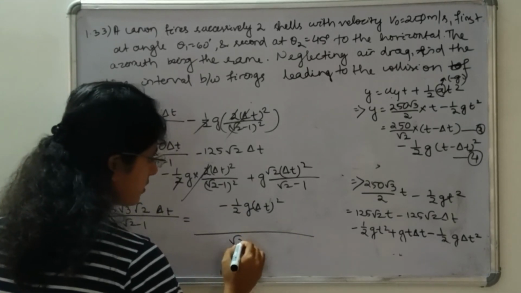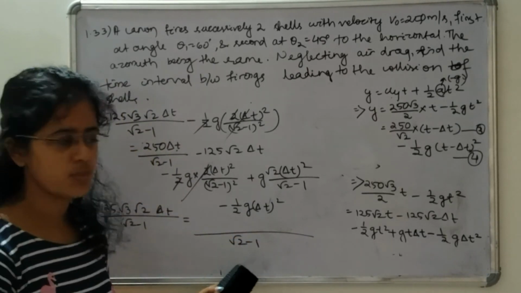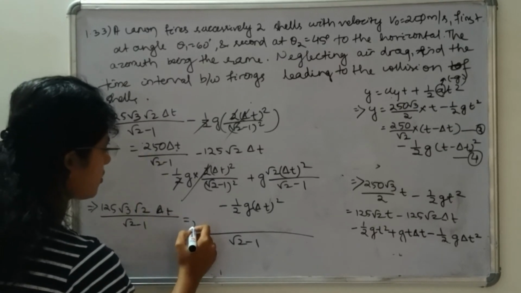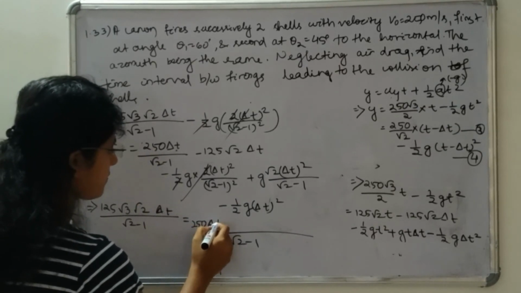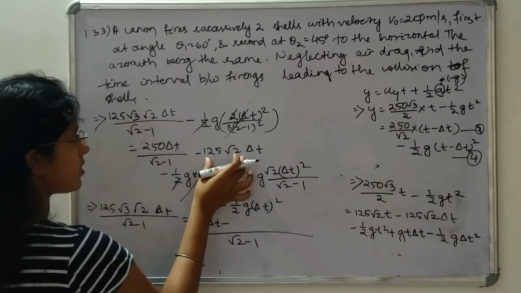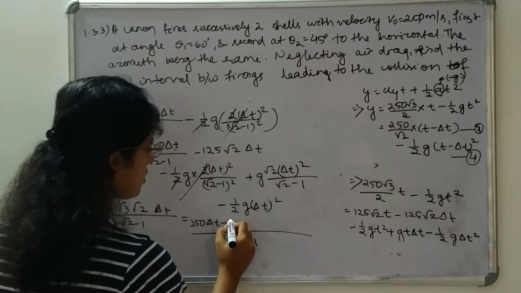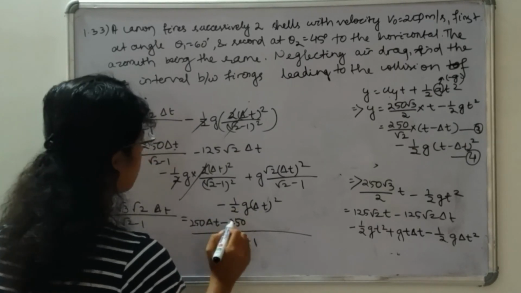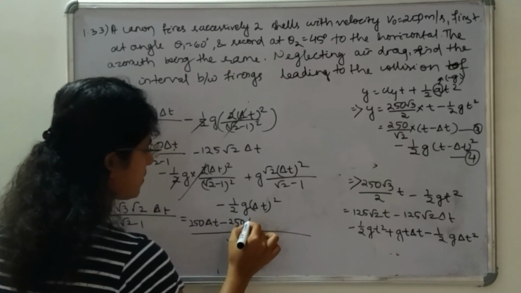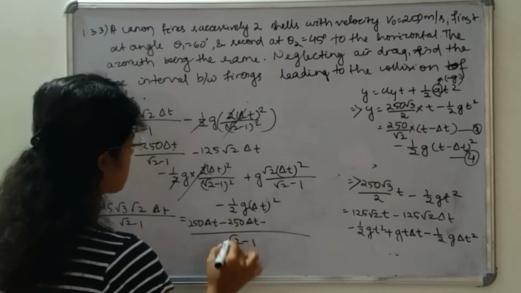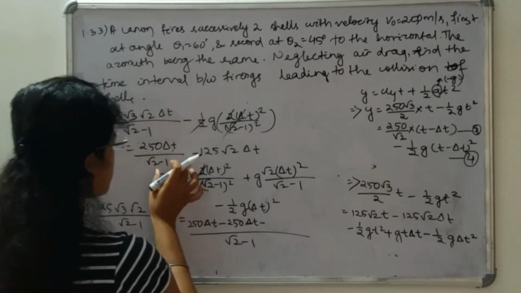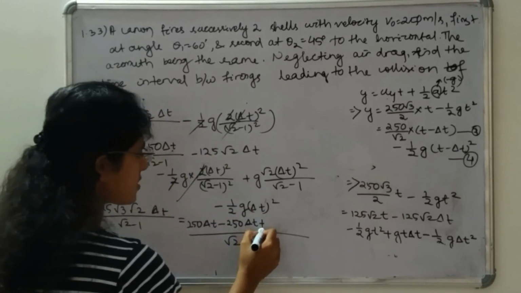we can take root 2 minus 1 in the denominator and this will be 250 del t minus, we can multiply here root 2 minus 1. So this will be how much? 250 minus 250 del t minus, means minus 1, so minus is plus.